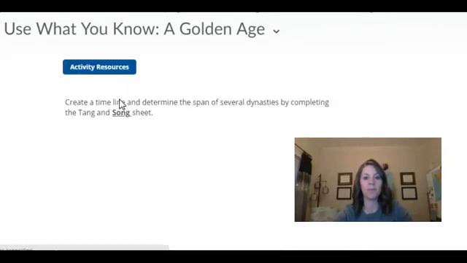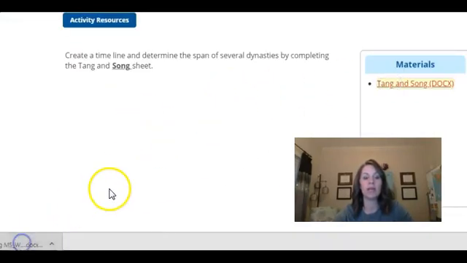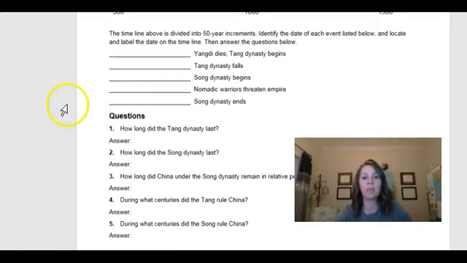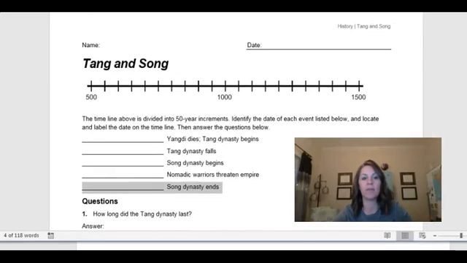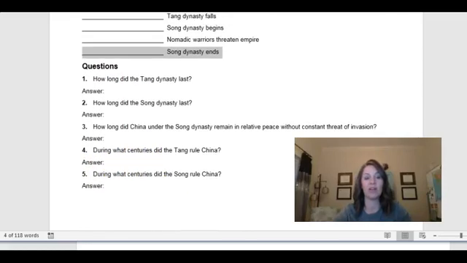Use what you know. Create a timeline and determine the span of several dynasties by completing the Tang and Sung sheet. So that is here. And you want to make sure that you keep this with your notes, because you're going to want to refer back to this as you complete not only this lesson assessment, but also the unit assessment. And I'm going to make that a little bit smaller there so you can see the top of it. So make sure you complete this timeline and answer these questions, and then you have that there in your notes to refer back to.